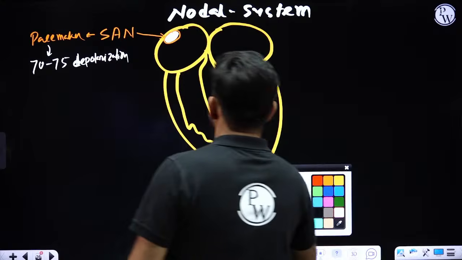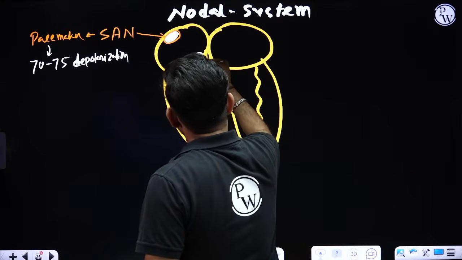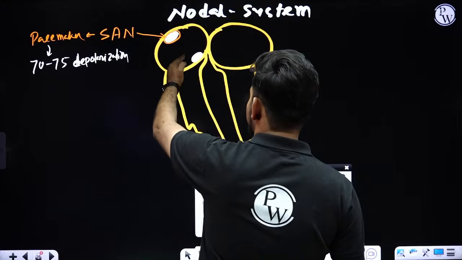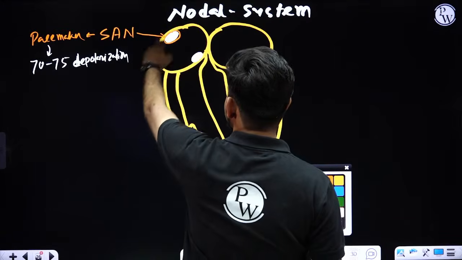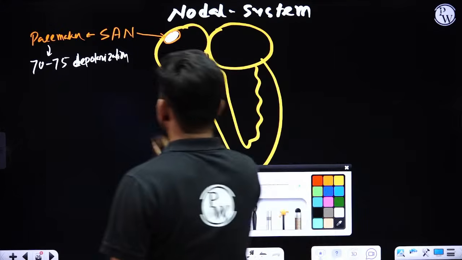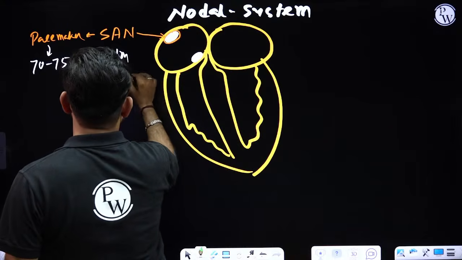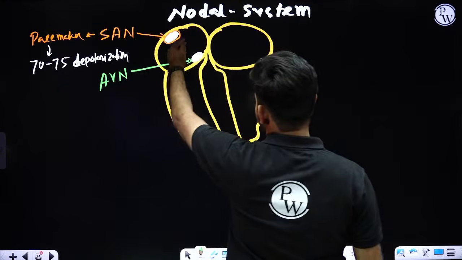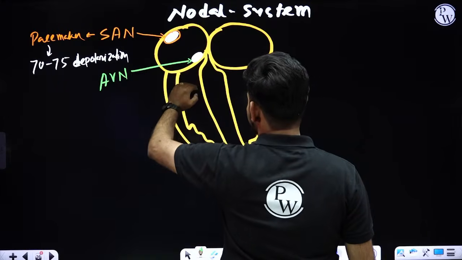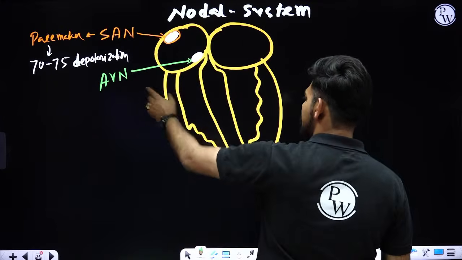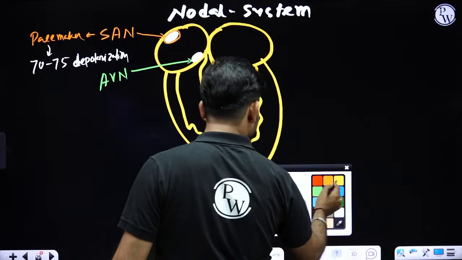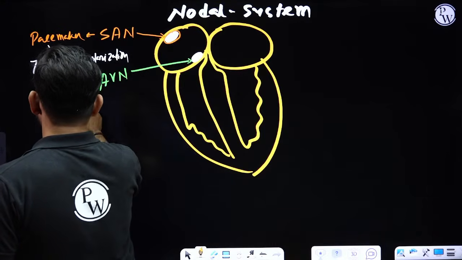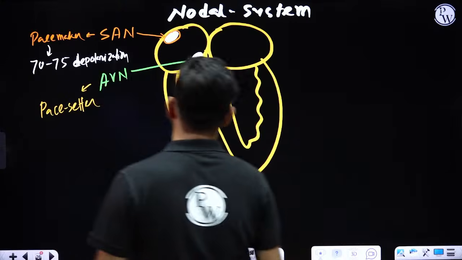Okay. Another strip of nodal tissue that is present in the lower right corner of the same chamber, and that is known as AV node, atrioventricular node, present at the junction of right atrium and left ventricle. That's why it's known as atrioventricular node, and sometimes we call it as pacesetter. Now why it's called as pacesetter?